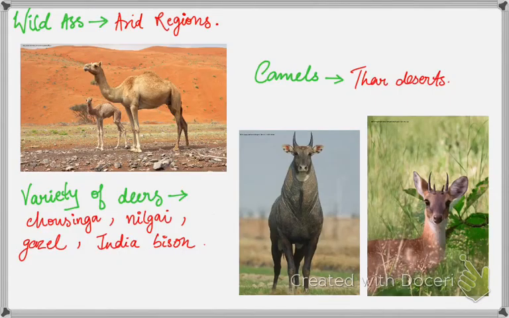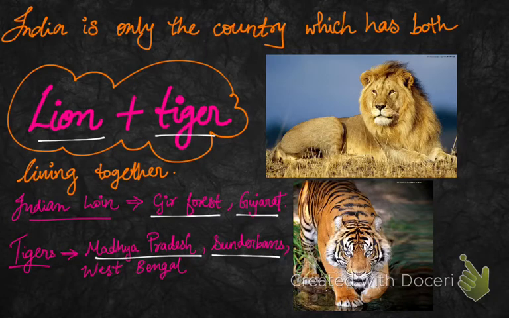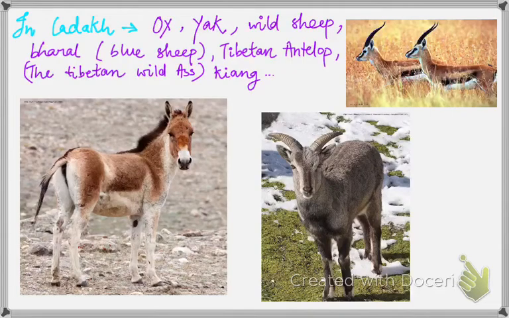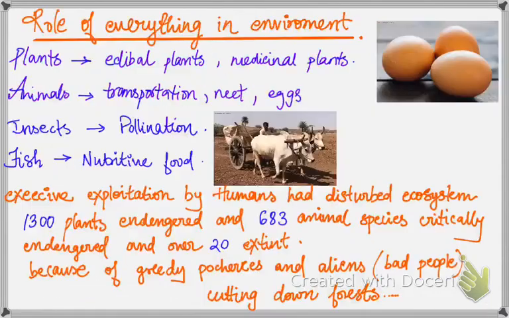Wild ass is found in arid regions. Camels are found in the Thar desert, and there is a wide range of deer and related animals like Indian bison, nilgai, gazelle, chausingha, etc. Now let me tell you a fact: India is the only country in which tigers and lions live together in one nation. The Indian lion is found in the Gir forest, whereas tigers are found in Madhya Pradesh, West Bengal and the Sundarbans. In Ladakh, we find the Tibetan antelope, yak, ox, bharal, the blue sheep, kiang, the Tibetan wild ass, and the wild sheep. Each and everything plays a very major role in the environment.